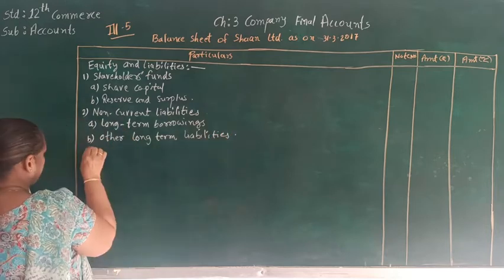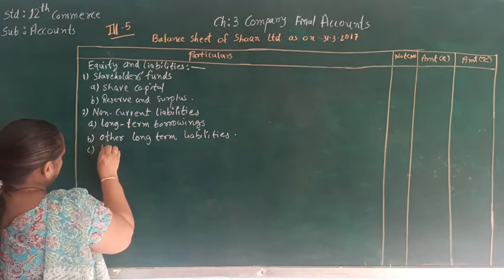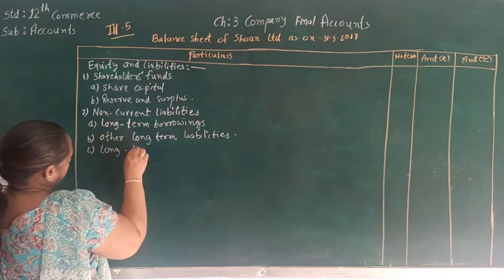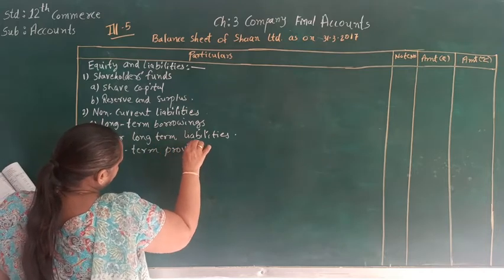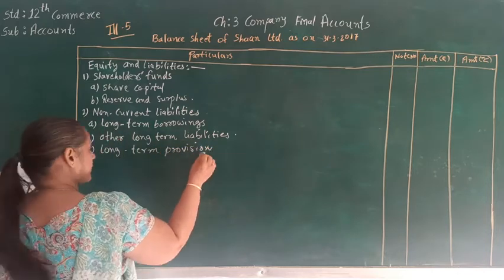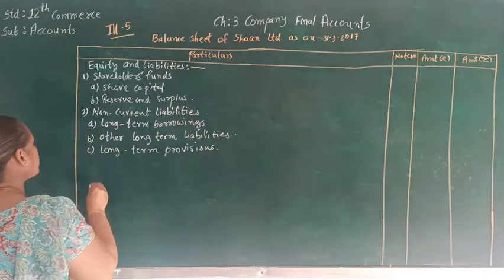And the third subhead is long-term provision. Here, the second head is finished with this non-current liability.